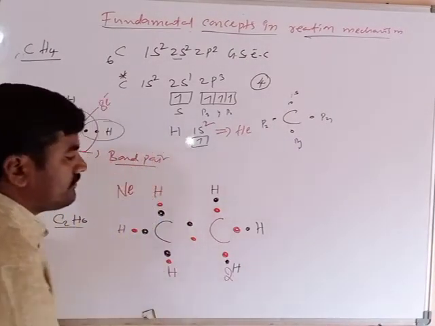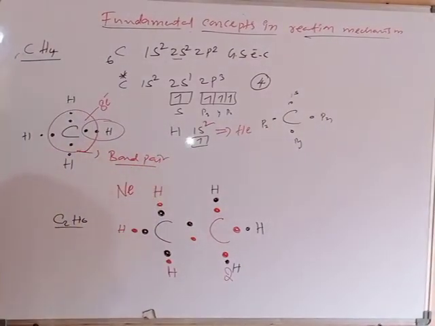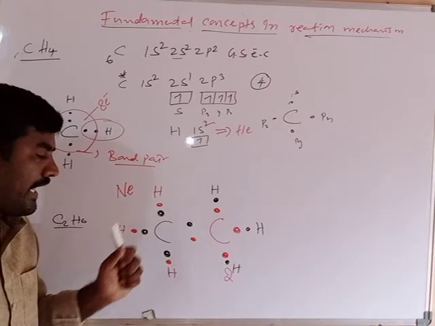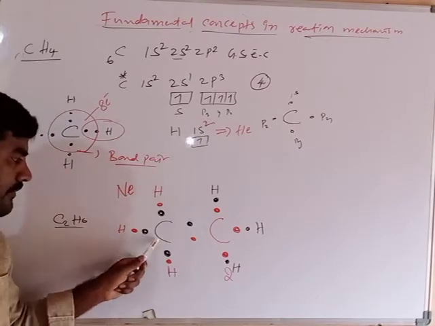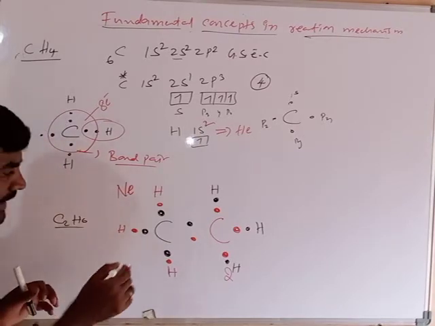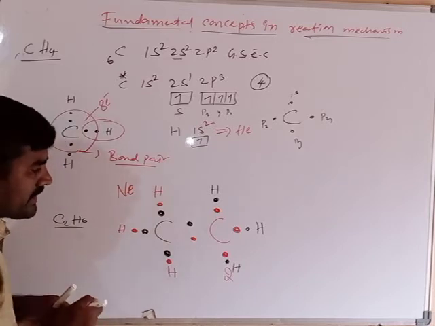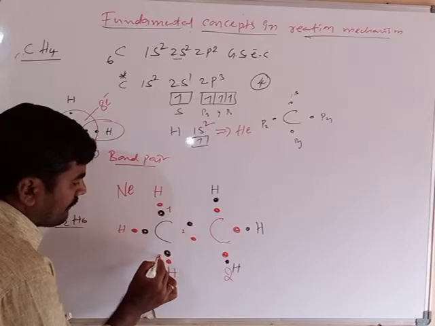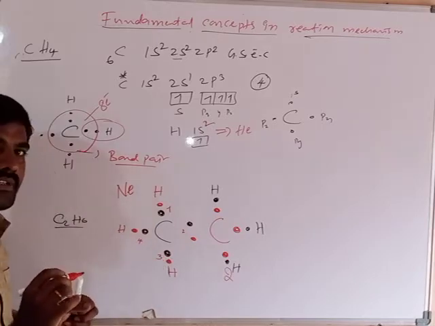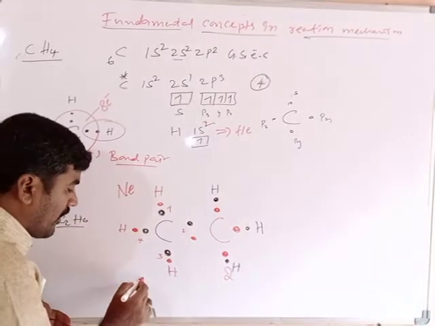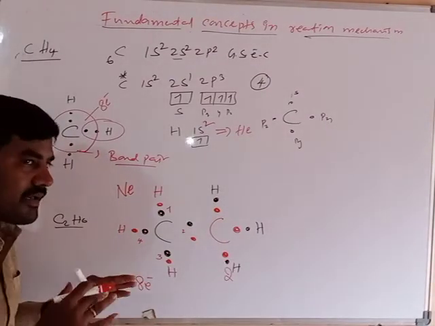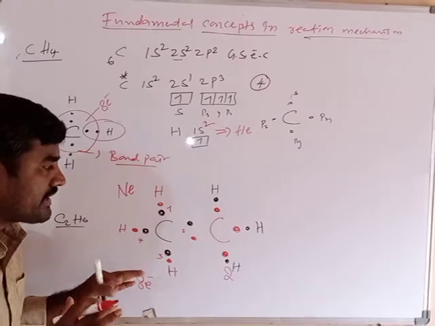Similarly, another hydrogen atom. Like this, the bond pairs are formed between carbon and carbon, carbon and hydrogen, carbon and hydrogen, carbon and hydrogen. Now around this first carbon, how many bond pairs are there? 1, 2, 3, 4. Four bond pairs are there, which means 8 electrons are there. So the octet of this carbon is completed.